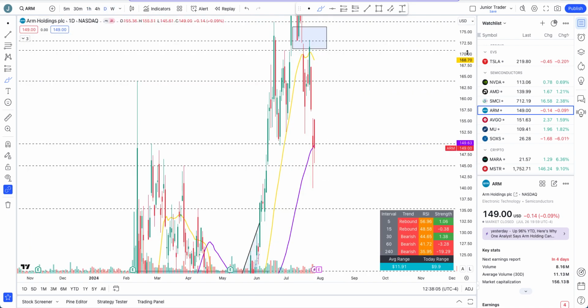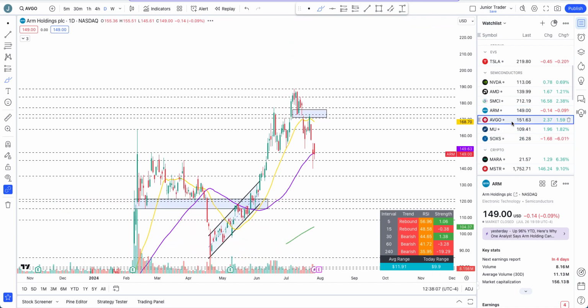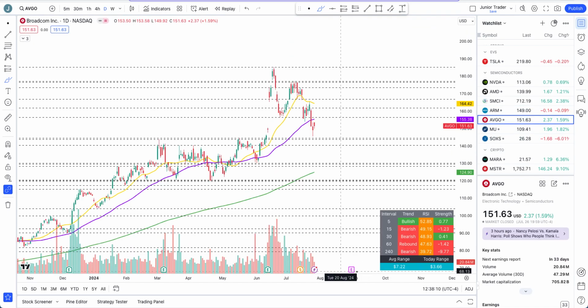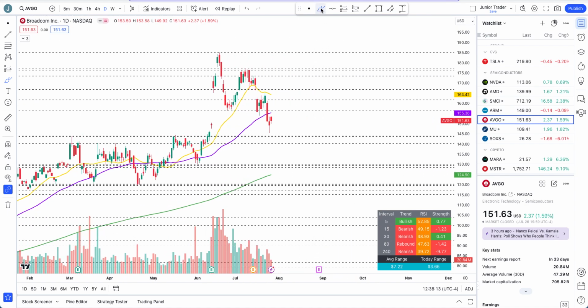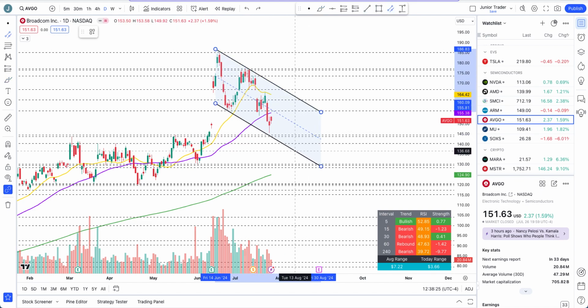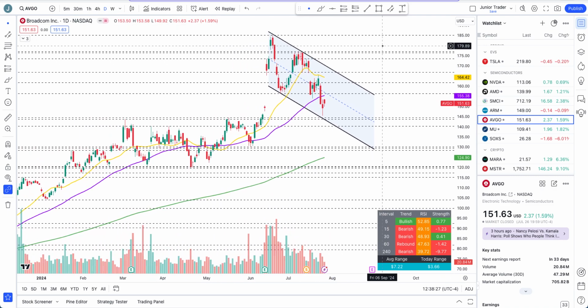So that's ARM. Let's take a look at Broadcom now. Broadcom has their earnings quite further out, so not going to worry about the earnings here. We already got the moves there, guys. Look at it, 144. We came down there. This time it's becoming a channel. Last time I tried it, it wasn't really a channel, but let's see. This time, yes, it's becoming a channel here.